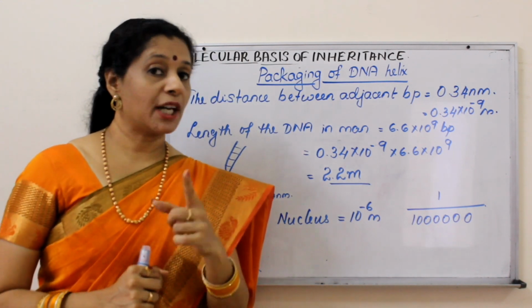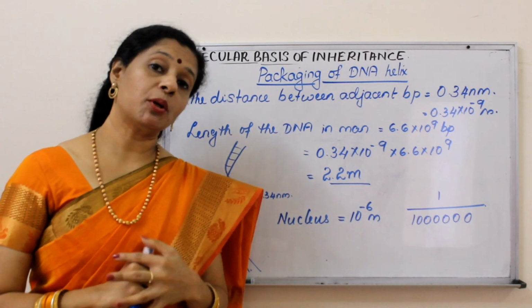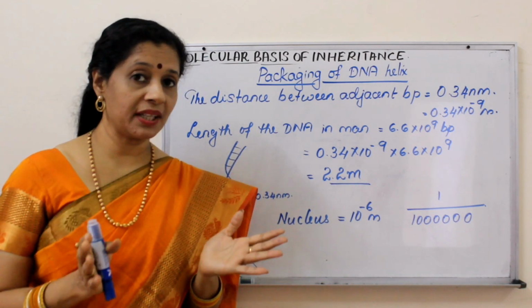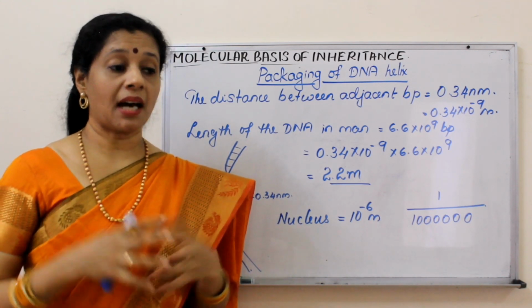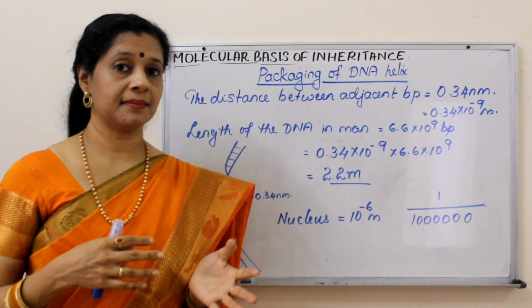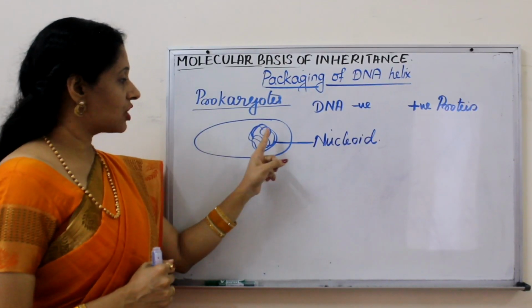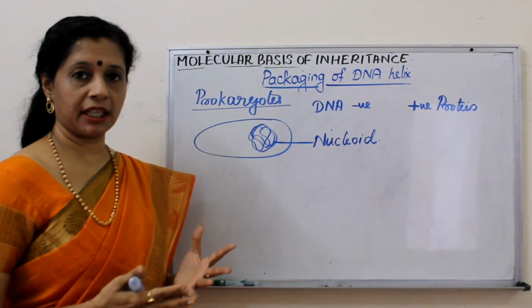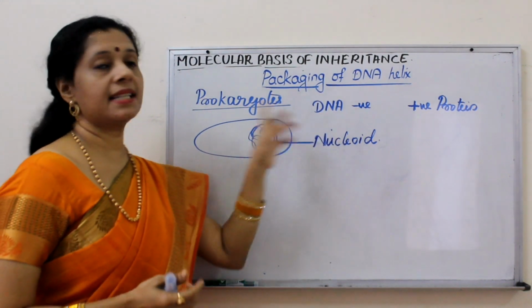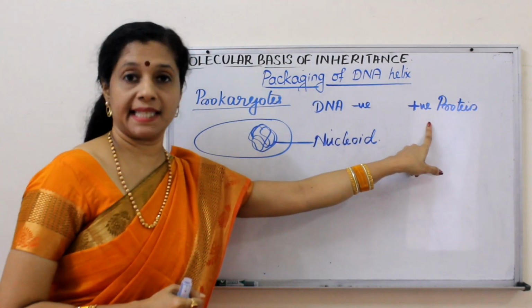In eukaryotes, where do you find DNA? Within the nucleus. But what about prokaryotes? They don't have a nucleus. So you may say it is in the cytoplasm. But is it running around in the cytoplasm? No. In prokaryotes like Escherichia coli, there is a cytoplasm, no well-defined nuclear membrane, and we know DNA is negatively charged. So there are proteins which are positively charged.